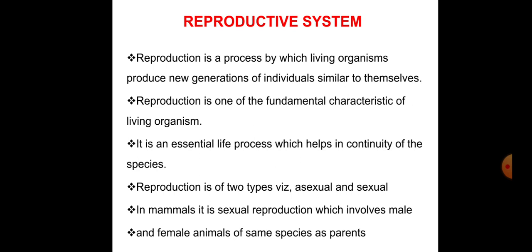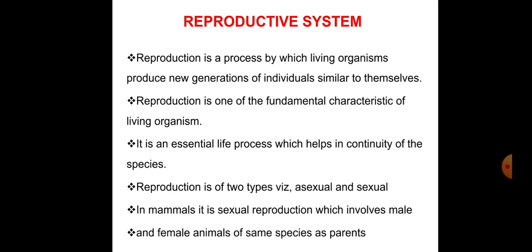What parts are there? What are their functions? Which organ is present? What are their functions, physiologically and anatomically? So reproduction is a process by which living organisms produce a new generation of individuals similar to themselves.